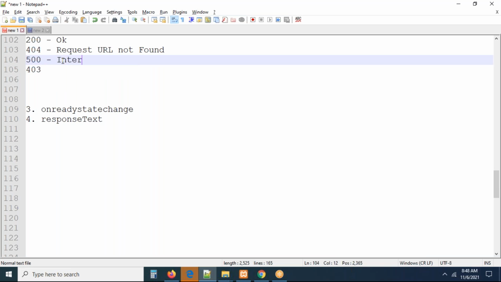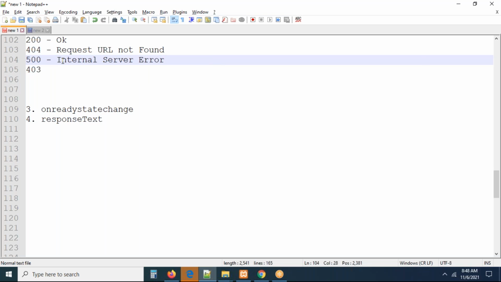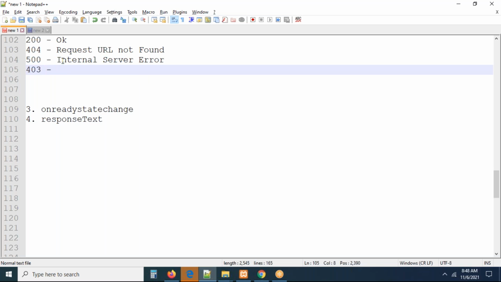500 is an internal server error. It is related to a server problem, so don't worry about it. 403 is access forbidden, which means you don't have the right to access the URL. The server has some restriction. Like this, you will get some codes here: bad request, bad gateway, gateway timeout. You will get so many errors, guys.